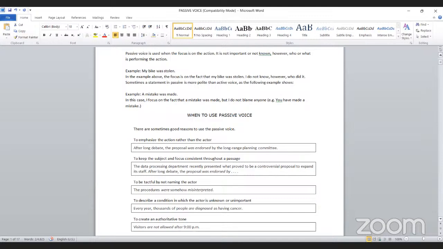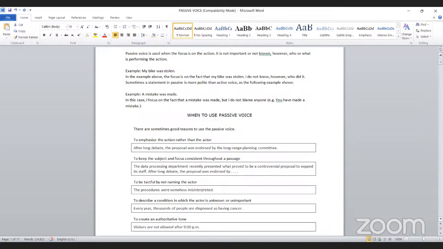The second one is to keep the subject and focus consistent through a passage. The data processing department recently presented what proved to be a controversial proposal to expand its staff. After a long debate, the proposal was endorsed, right?